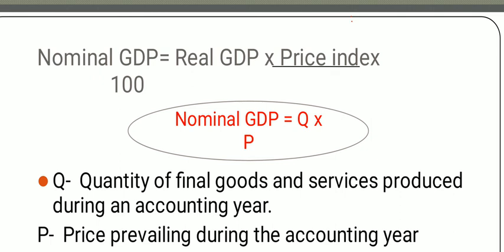I'm repeatedly saying it: nominal GDP equals real GDP multiplied by price index upon 100, and simply nominal GDP will be quantity multiplied by price.